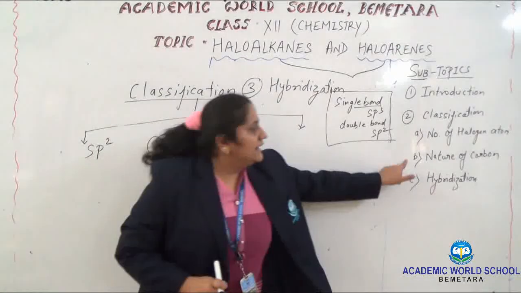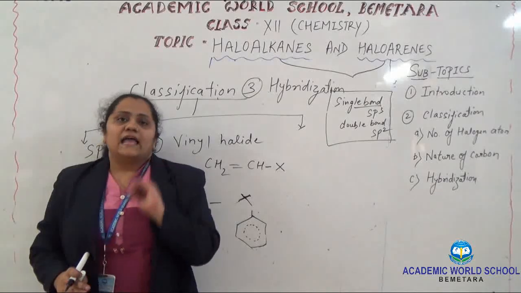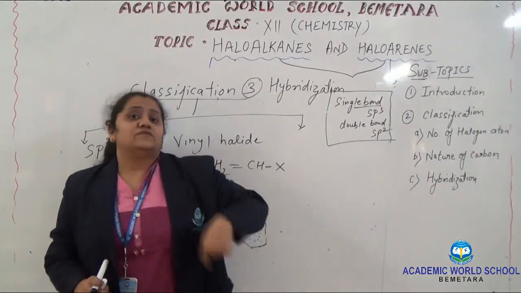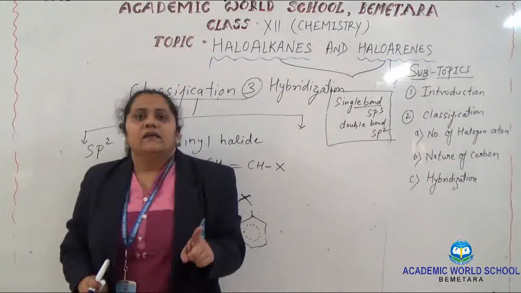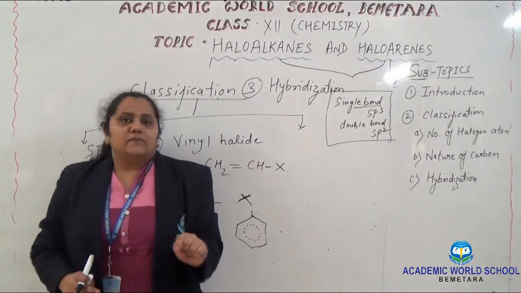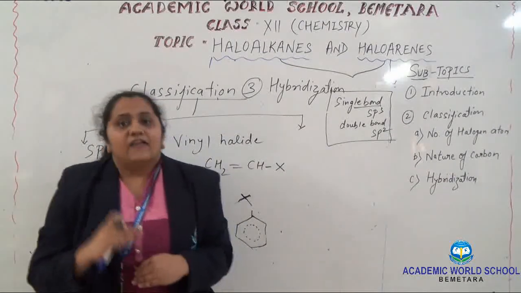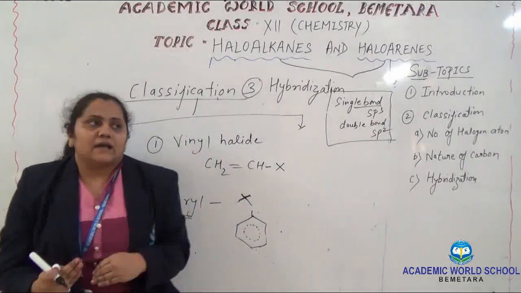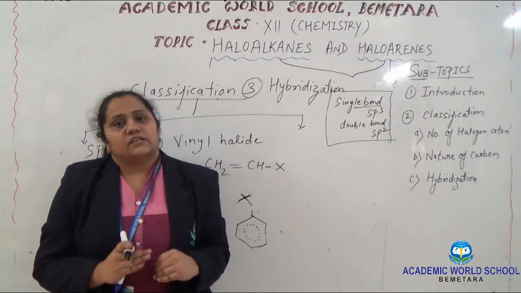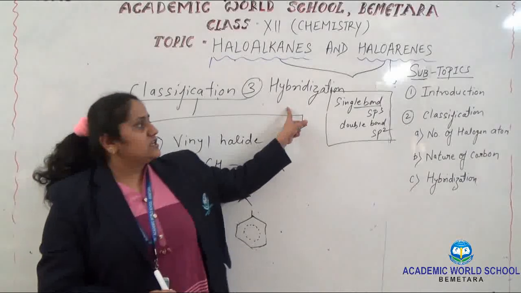On the basis of the nature of carbon, there are 1 degree, 2 degree and 3 degree. When the halogen is attached to a carbon which is further attached to only 1 carbon, it is called primary. When attached to a carbon attached to 2 different carbons, it is secondary. And when attached to 3 different carbon atoms, it is tertiary. The last classification is on the basis of hybridization.